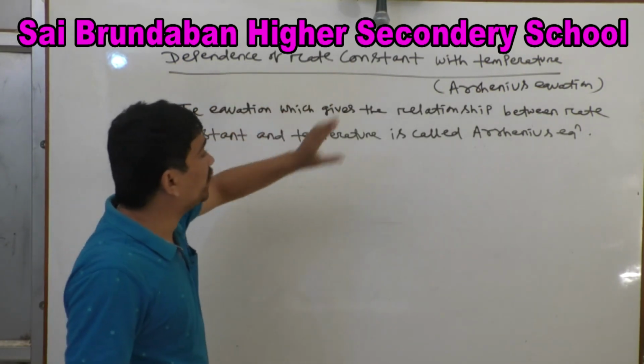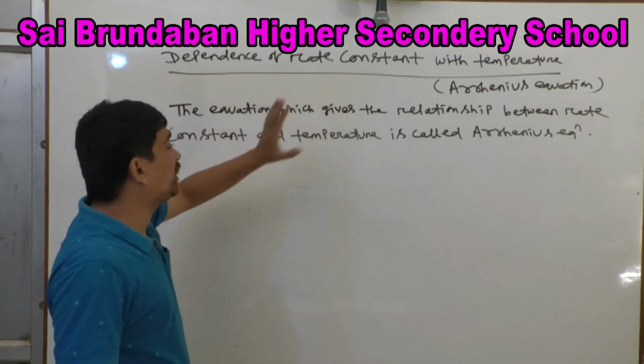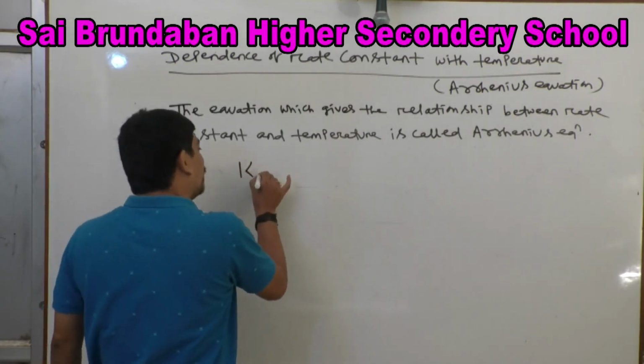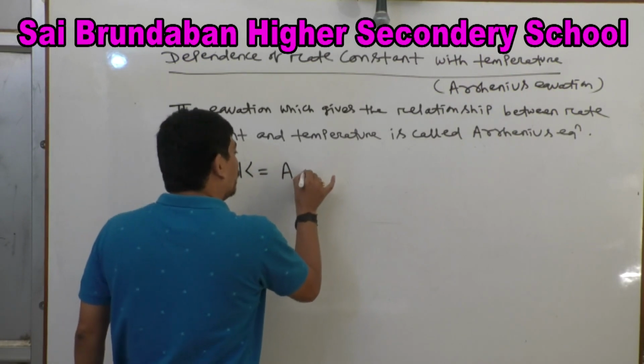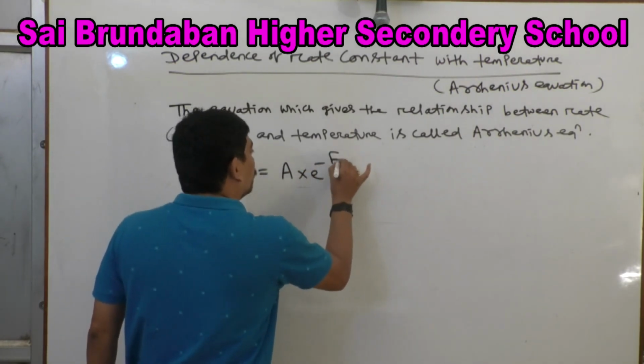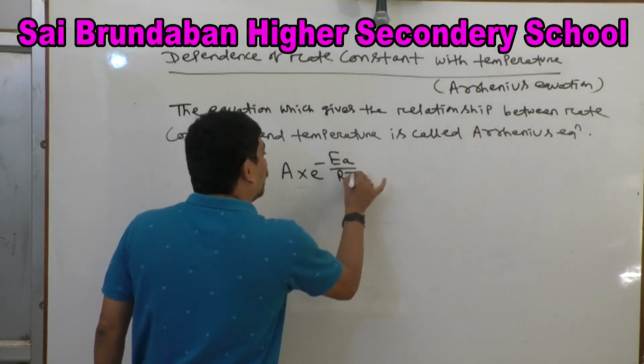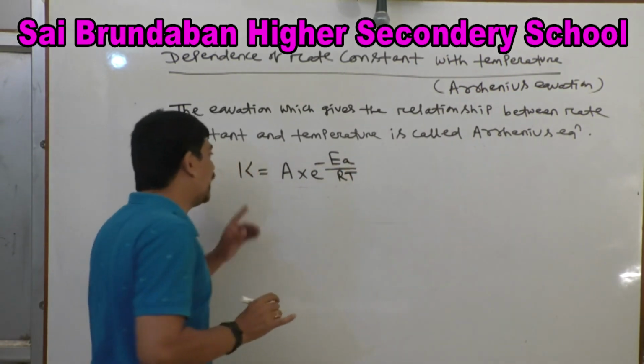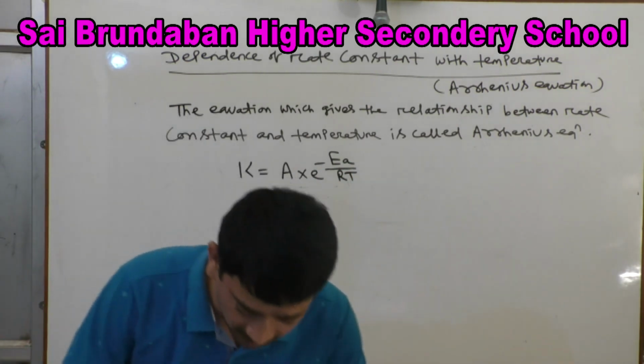So, what is the dependence of rate constant on temperature? The equation is K equal to A into e to the power minus EA by RT.